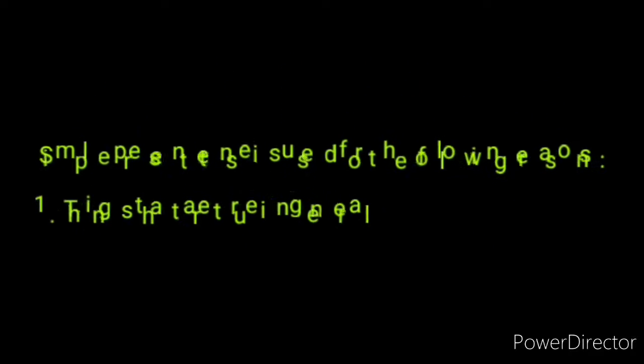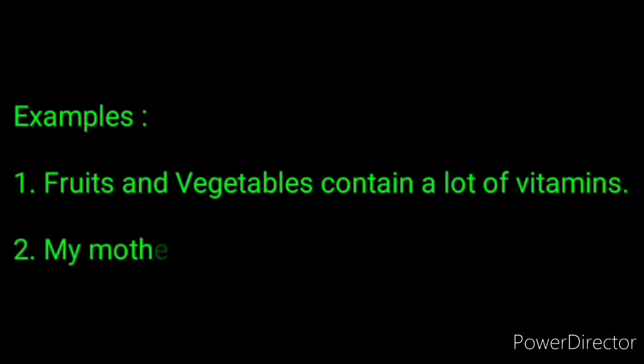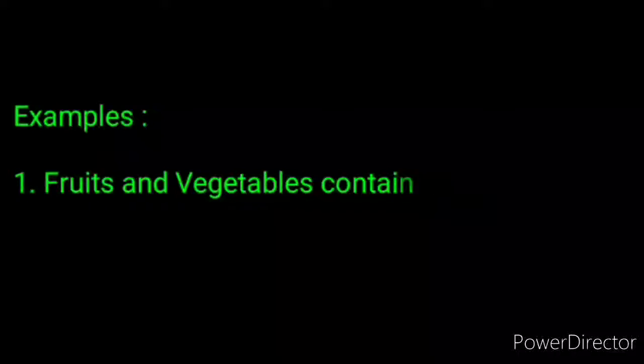When do we use simple present tense? Exactly. Number one is for things that are true in general. Can you give an example? Examples: Fruits and vegetables contain a lot of vitamins. My mother is a teacher. Fruits and vegetables and my mother are the subjects in these sentences, while contain and is are the verbs.